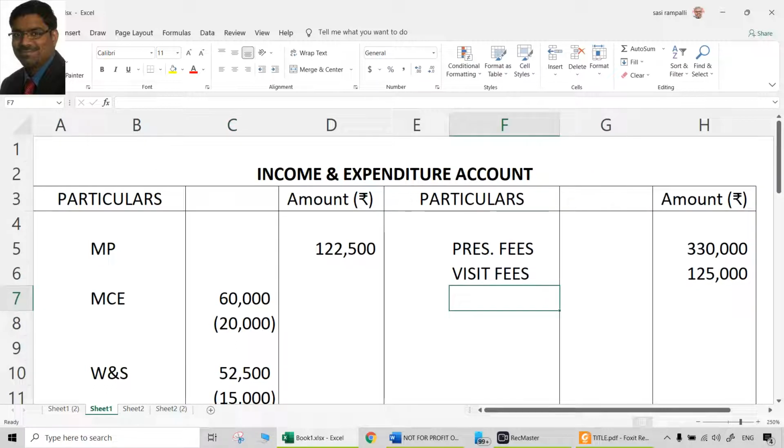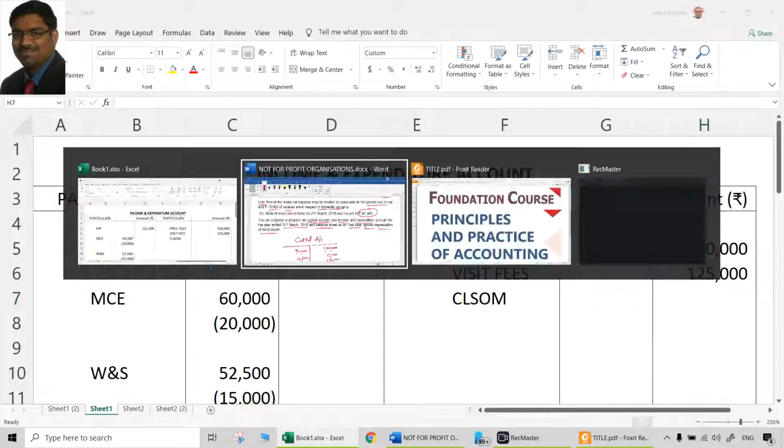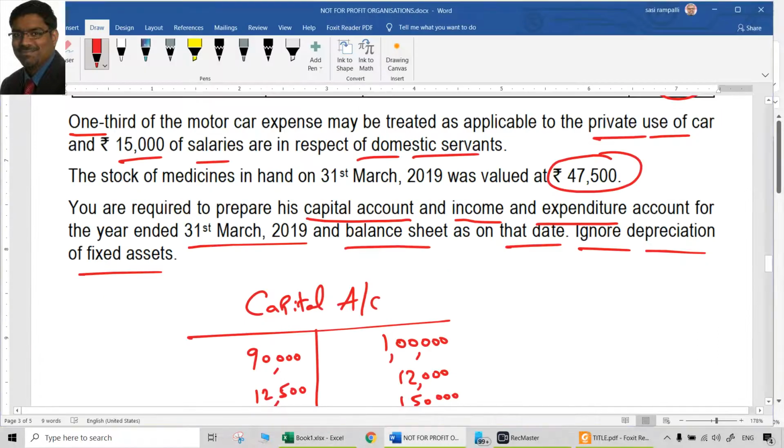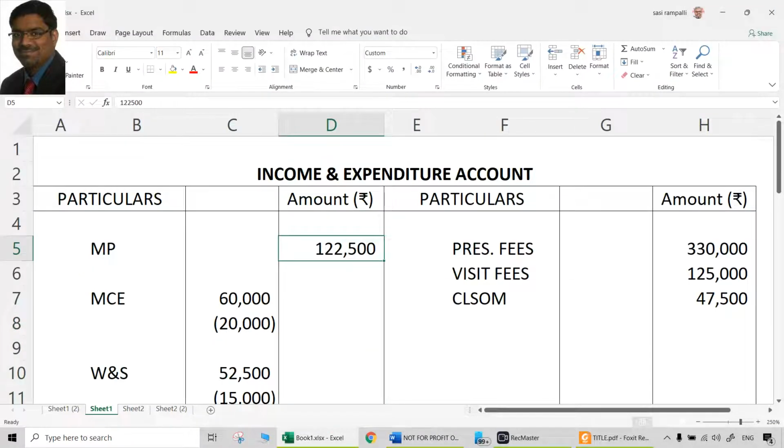Same here also. Closing stock of medicines, that is 47,500. Alternatively, you can reduce it from the medicines purchased also. That is another way of doing it, but not necessary. Why? Because just like a trading account, there will be debit for opening stock, debit for purchases, and credit for closing stock.